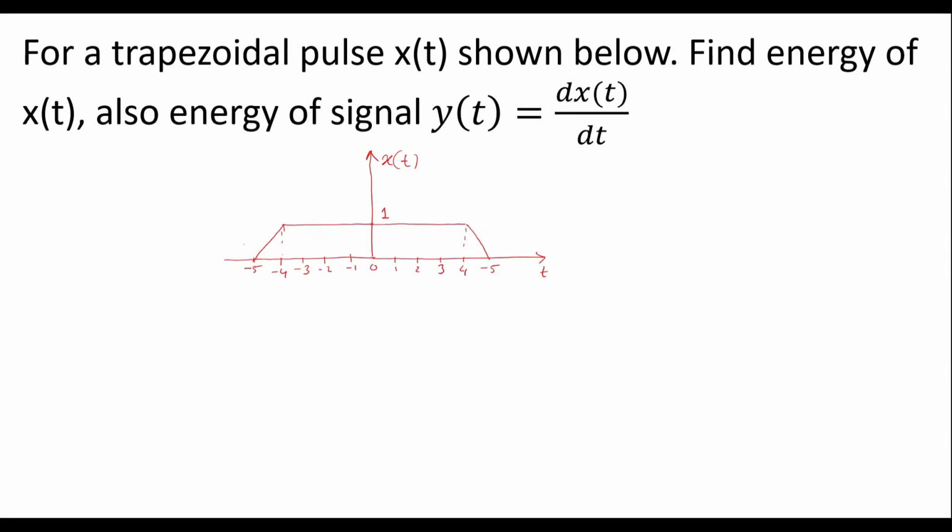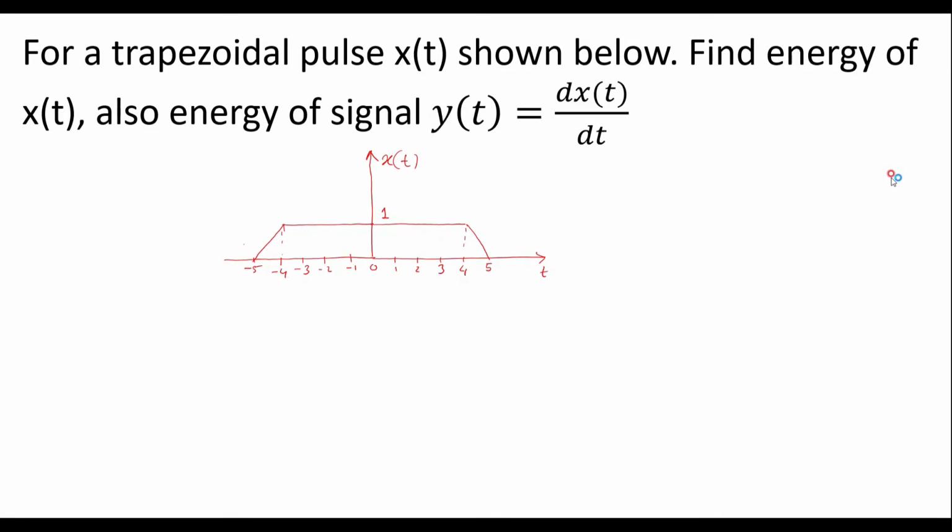Let's consider one example to find the energy of the signal. For a trapezoidal pulse x of t shown below, find the energy of x of t, and also the energy of the signal y of t equal to dx of t by dt. Here the x of t waveform is given. We are supposed to calculate the energy of this x of t. Later we are supposed to take the derivative of x of t, that is nothing but y of t, and we have to find the energy of y of t.